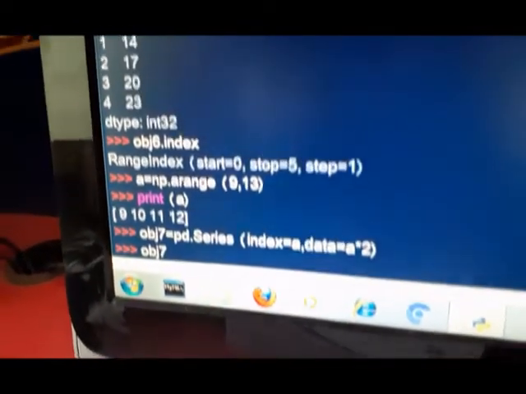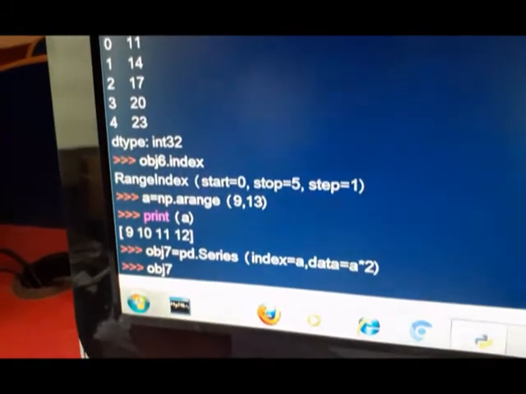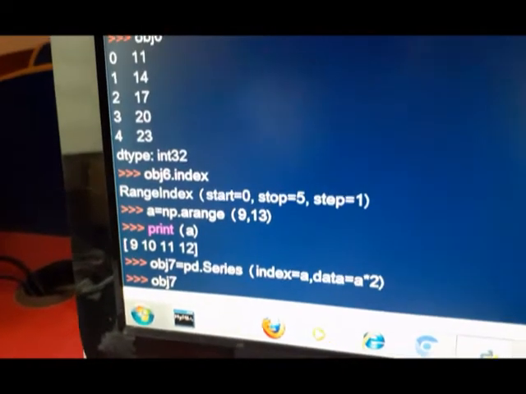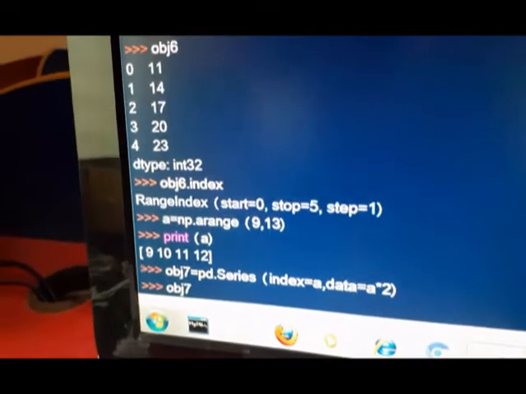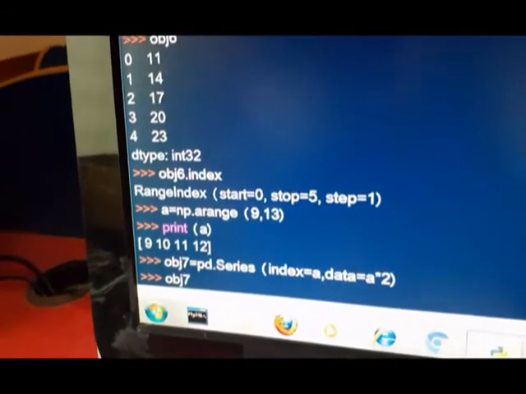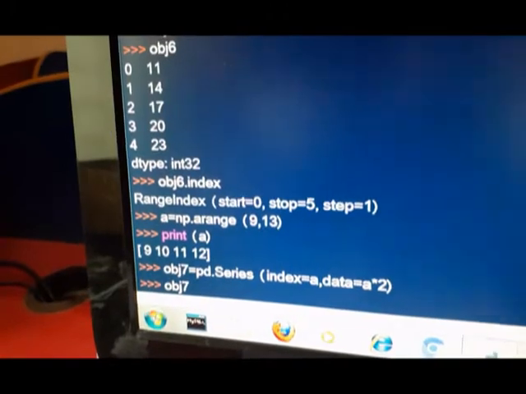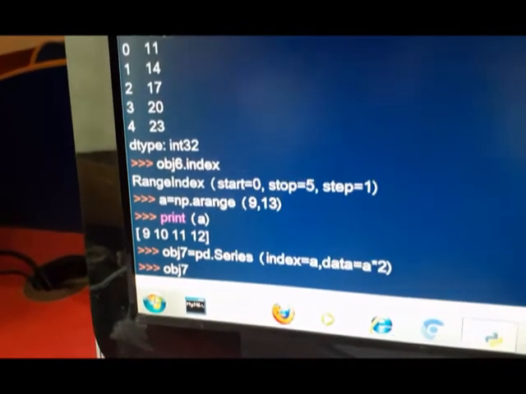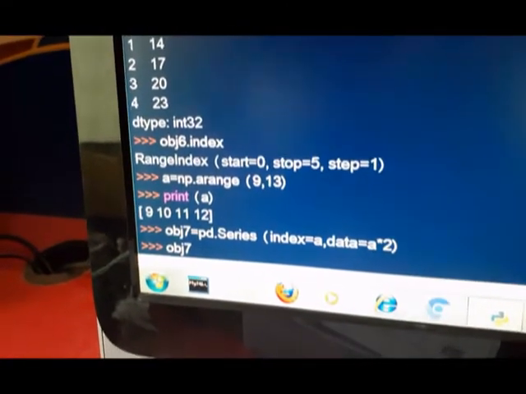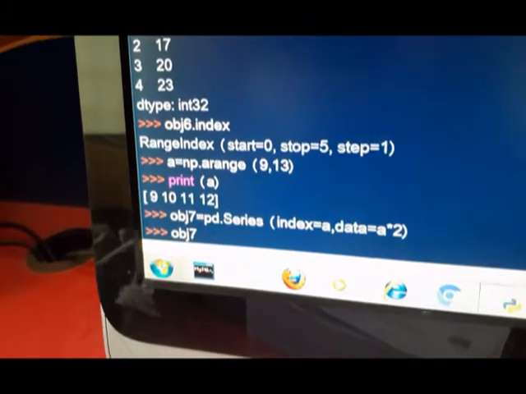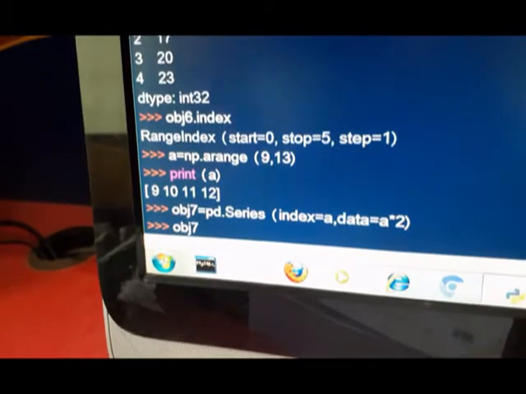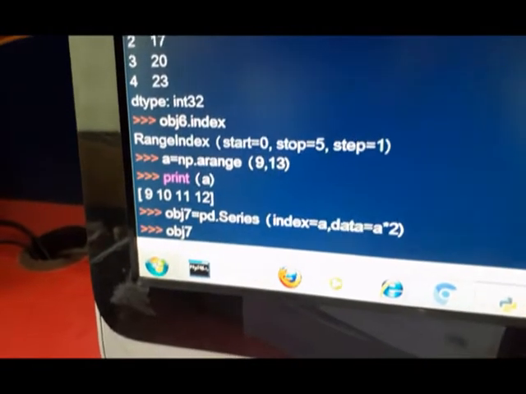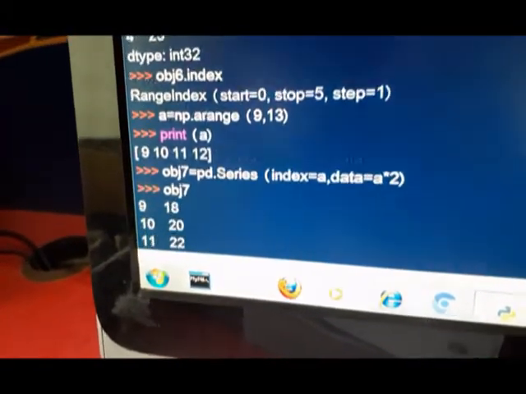Start is 0, because indices are 0 to 4, and stop is 5, one less than 5, 4 is the last index. Step is 1: 0, 1, 2, 3, 4. Then one array is created, that is A, with 9, 10, 11, 12, and it is used in the mathematical operation.